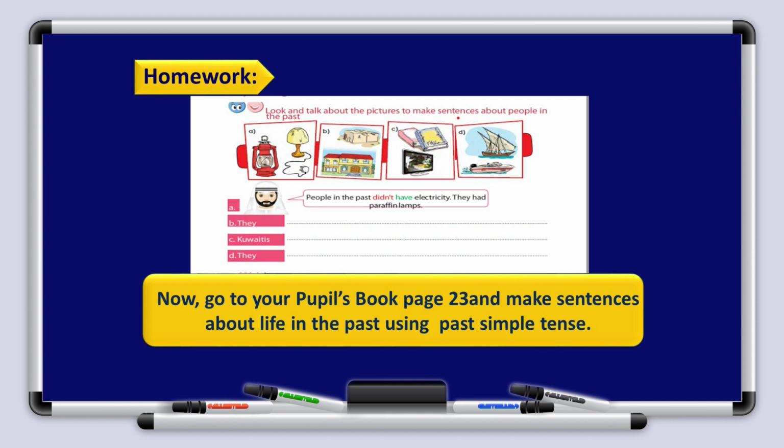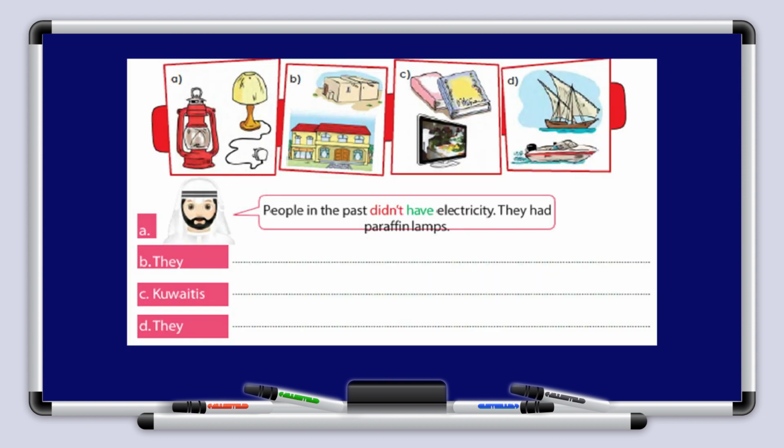Now, there is a homework, boys and girls. Go to your pupil's book, page 23, and make sentences about life in the past using the past simple tense. Remember to take a look at the pictures and follow the example. People in the past didn't have electricity. They had paraffin lamps. They didn't have modern houses. They lived in simple mud houses.